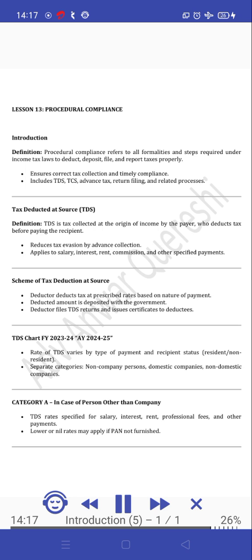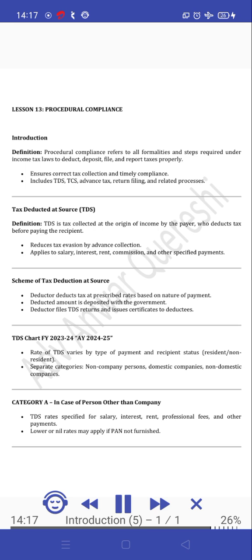TDS chart FY 2023-24 and 2024-25. Rate of TDS varies by type of payment and recipient status: resident, non-resident. Separate categories: non-company persons, domestic companies, non-domestic companies. Category A. In case of a person other than a company. TDS rates are specified for salary, interest, rent, professional fees, and other payments.